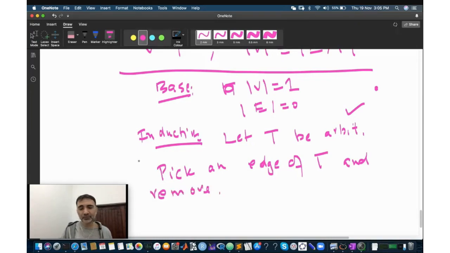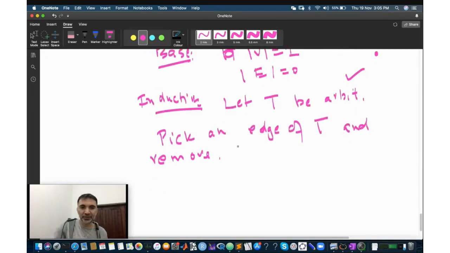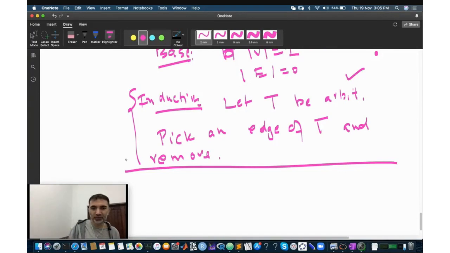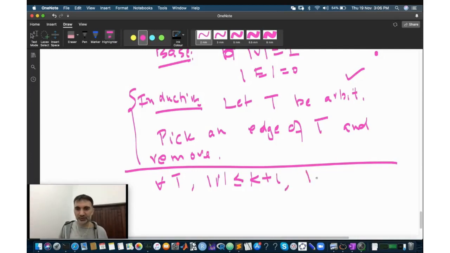Okay, I have made a big mistake here: I did not write the inductive hypothesis and did not tell you what I am proving. Let me do this. What I'm trying to prove is that for all trees where the number of vertices is less than or equal to k plus 1, the statement is true, which is that the number of vertices is equal to the number of edges plus 1.